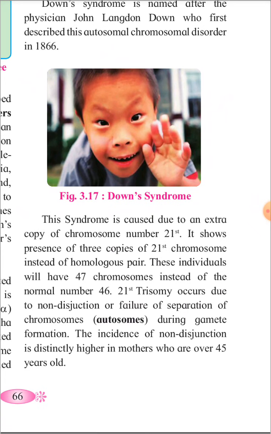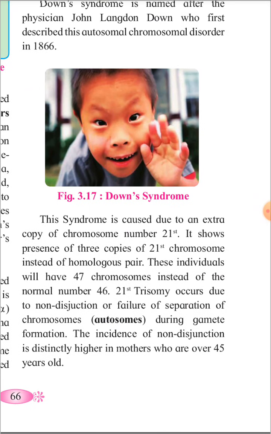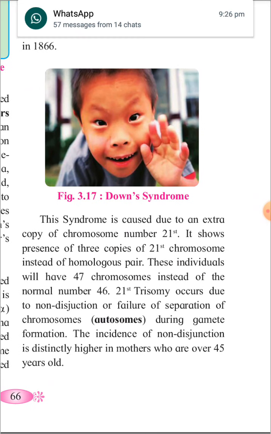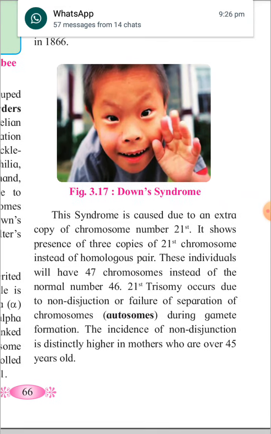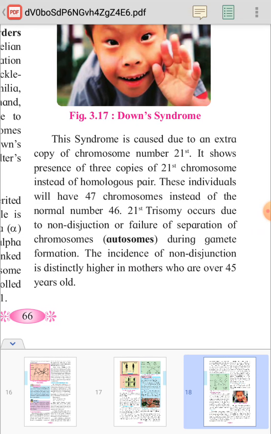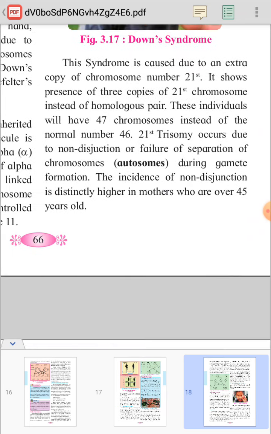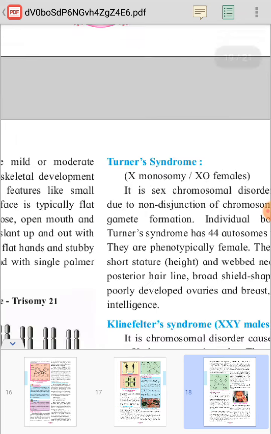Instead of a pair, there will be three chromosomes, and the total number of chromosomes is 47. The incidence of non-disjunction is distinctly higher in mothers who are over 45 years old. So when the mother is above 45 years old, the possibility of Down syndrome is there.